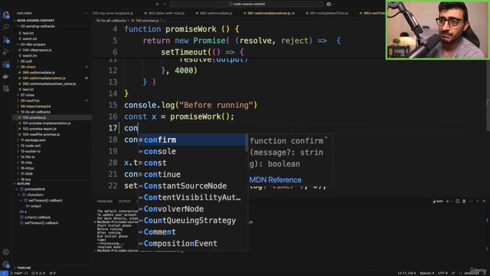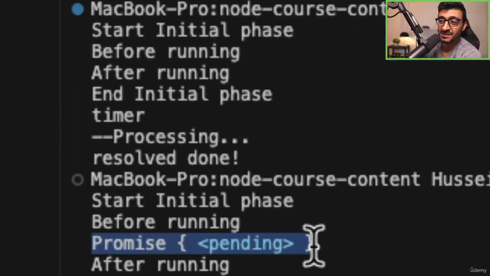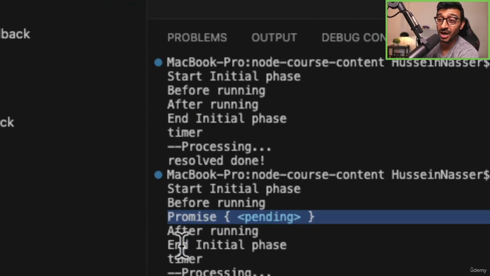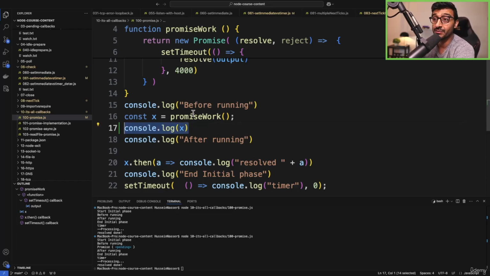So let's add some messages. What happens if I do console log X? I'm gonna print X here. Look at this. We get back a promise object. X is being printed here as a promise object. So immediately, we powered through it. It's asynchronous. It's not blocking. So we go through it, run normally, right? And then we play with this X object, and it's just a normal promise object. You can do things with it here.